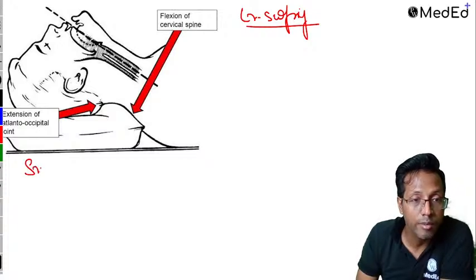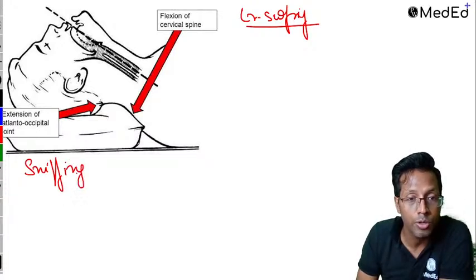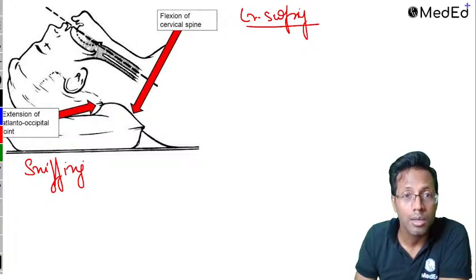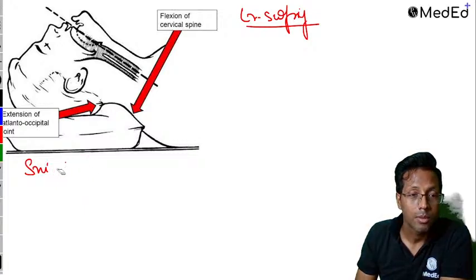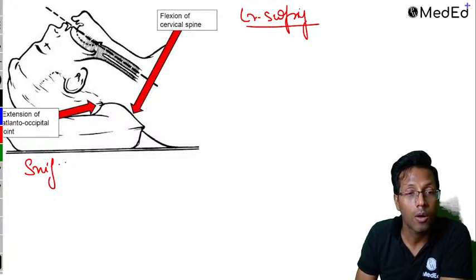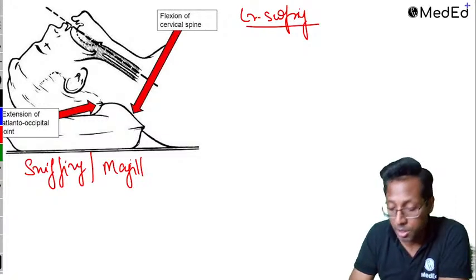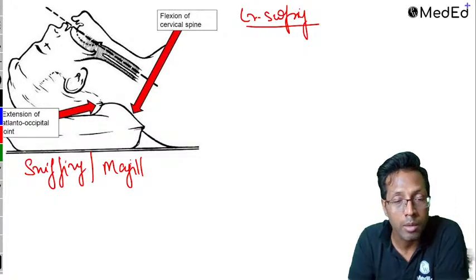This is what is called as the sniffing position. You can also call it as the SL position. Some people like to call it the barking position. अरे कुत्ता भौंकता भी तो ऐसे ही है. Sniffing, barking, all are the same. ठीक है, so sniffing position, it is also called as the SL position and it's also mentioned as barking position,